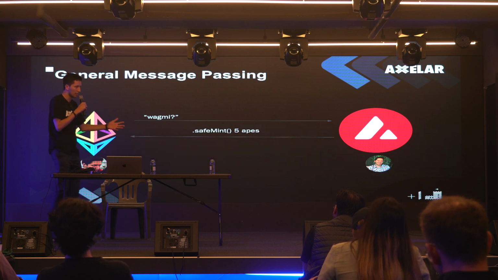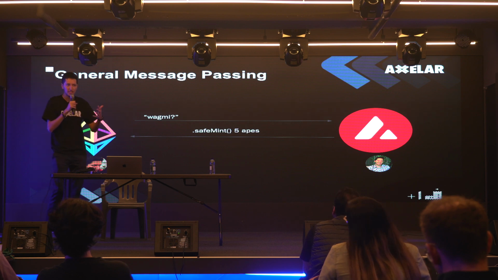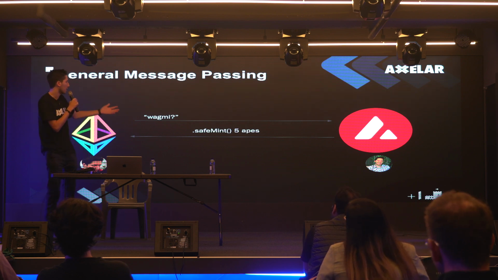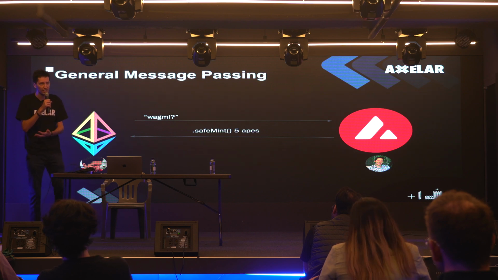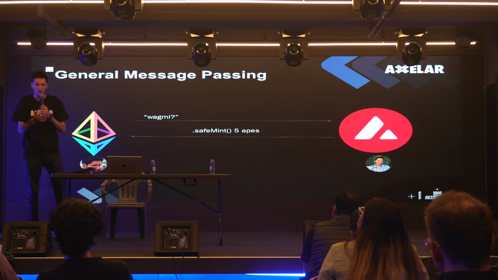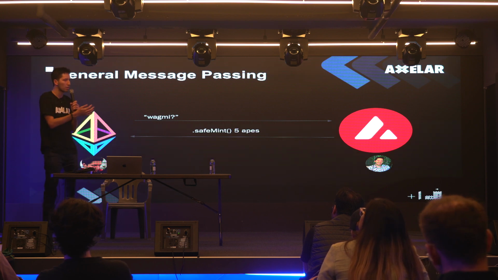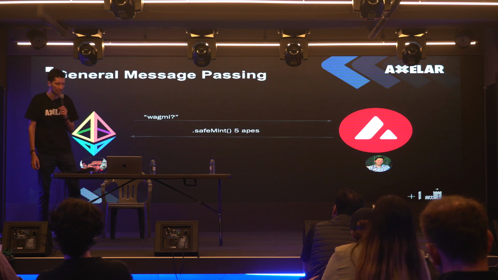What I am trying to show here is that in addition to just sending hello world messages, general message passing goes a lot further than just saying, hey, WAGMI. What we can also do is actually call functions on different blockchains. And that to me is true interoperability, because we can actually interact with contracts and applications on different blockchains as easily as if we were interacting with these contracts on our own blockchain.